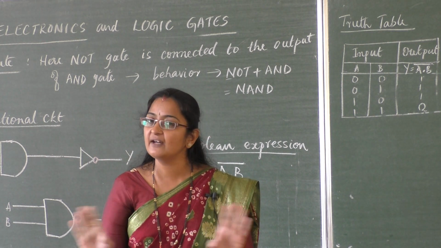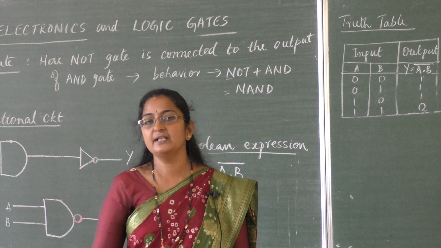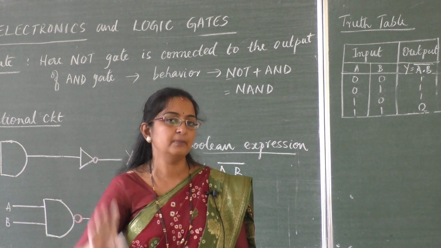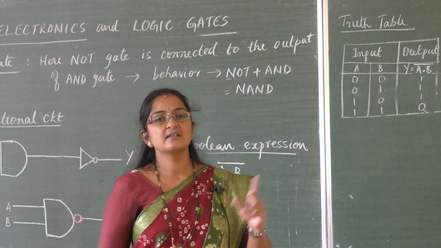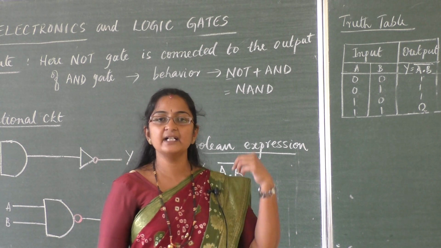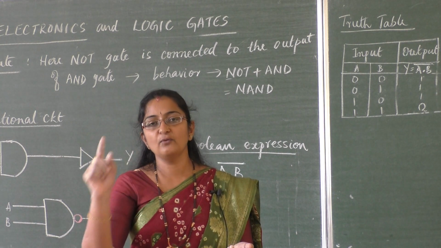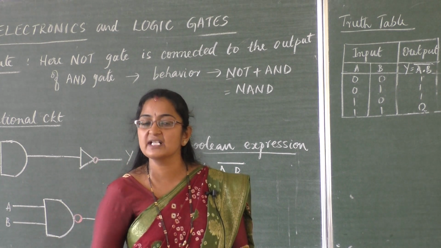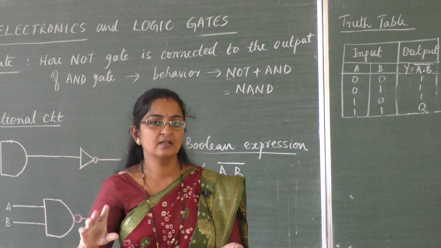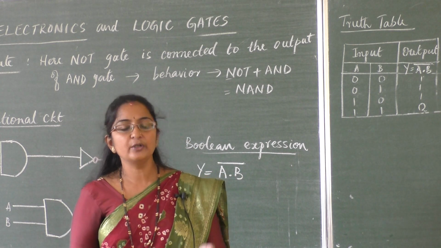Binary addition is not like our ordinary mathematical addition. In mathematical addition 1 plus 1 will become 2. Here 1 plus 1 will remain 1. 0 plus 1 is 1, 0 plus 0 is 0. Like that in case of AND, 1 dot 1 is 1, 0 dot 1 is 0, 1 dot 0 is 0, 0 dot 0 is 0. So all these things you have to know, you have to remember.